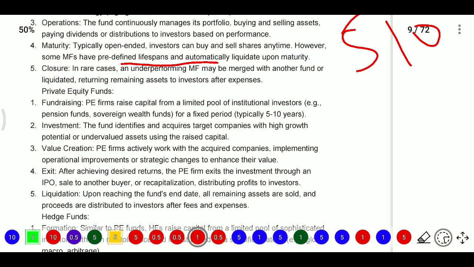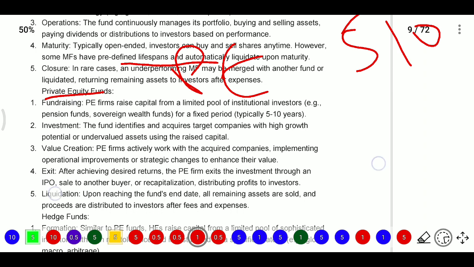That is mutual fund cases. Next, after that, private equity. In private equity, they will do fundraising, that is, private equity firms raise capital from a limited pool of institutional investors. They will raise more money, but from a smaller number of persons. In mutual funds, they may have more members. Even if you have 500 rupees, you can invest in mutual funds. But in private equity, that option will not be there.